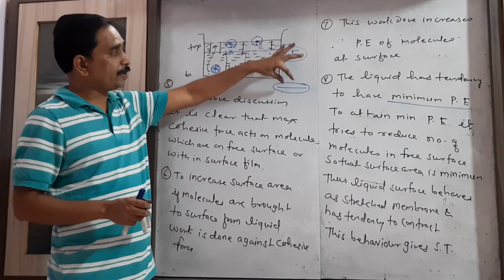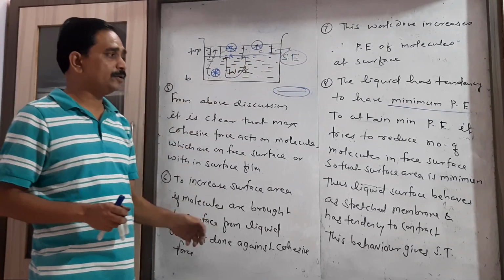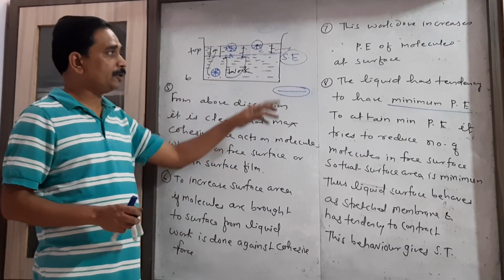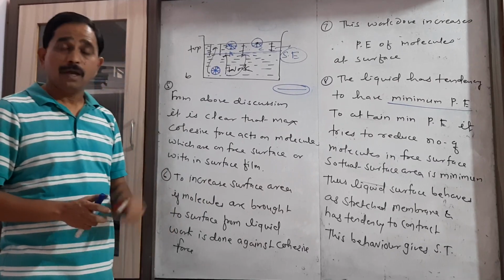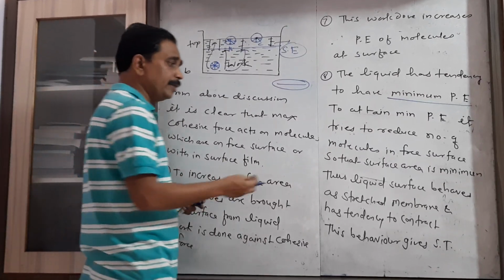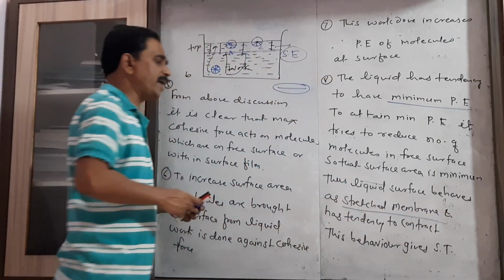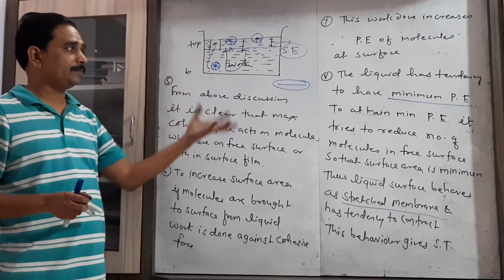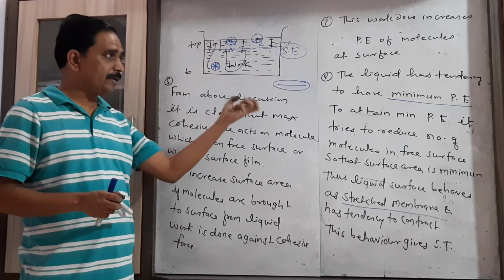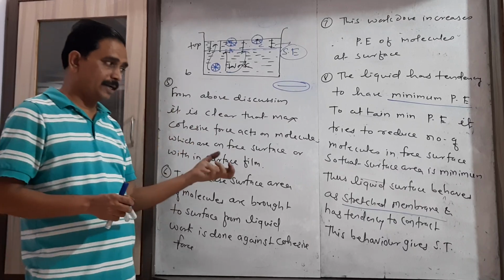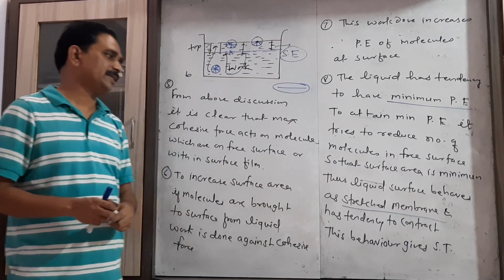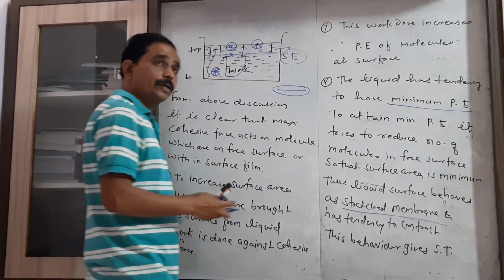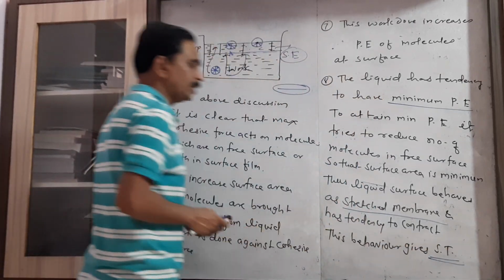How does that number get reduced? Just by occupying the minimum area. Because of this tendency, the liquid surface behaves like a stretched elastic membrane. This tendency of the free surface of the liquid to have the minimum surface area, to contract and behave as a stretched elastic membrane, gives us the important property called surface tension.